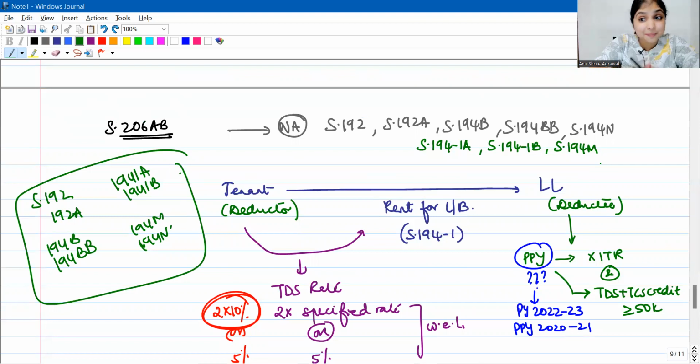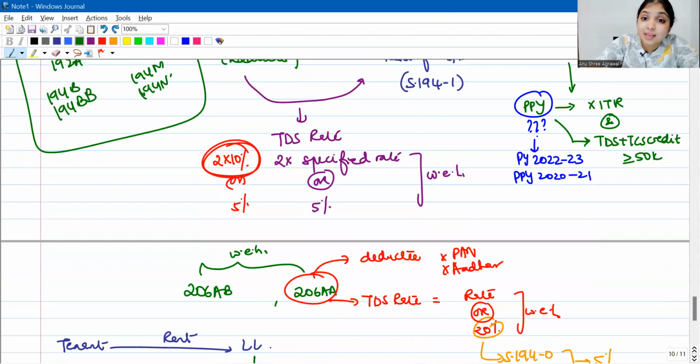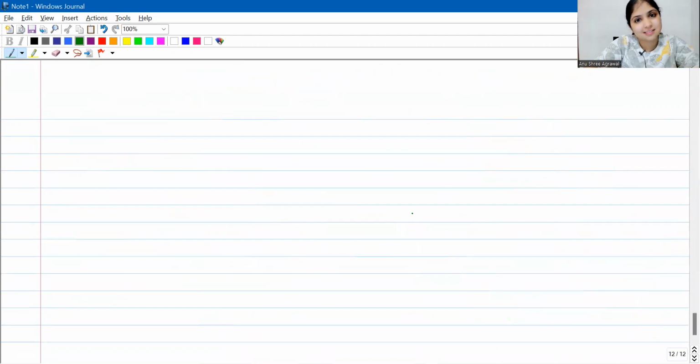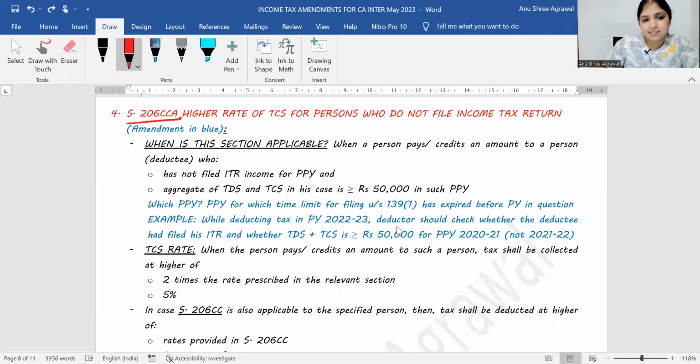Understanding? Do not be surprised if you get a complication like this in your MCQs in your upcoming May 2023 examination. Highly probable. Understood? Now, same thing I will talk about even in TCS. Even in TCS, instead of 206AB, we have 206CCA.